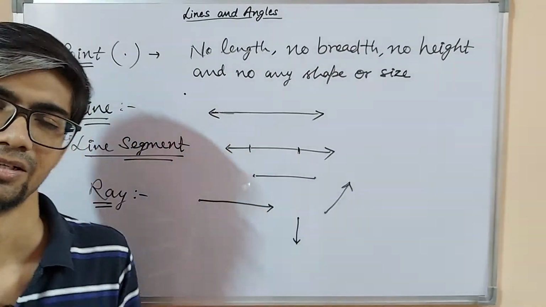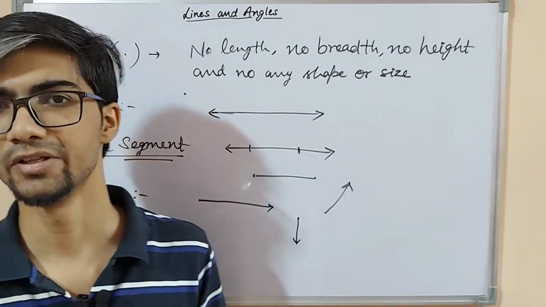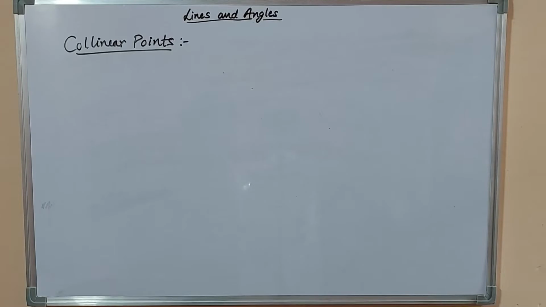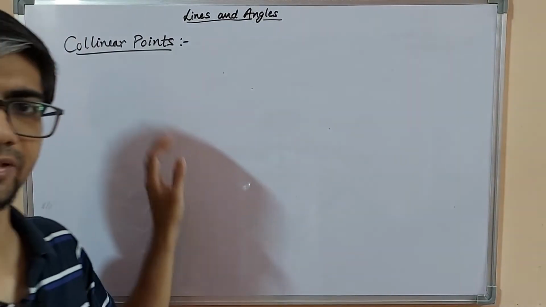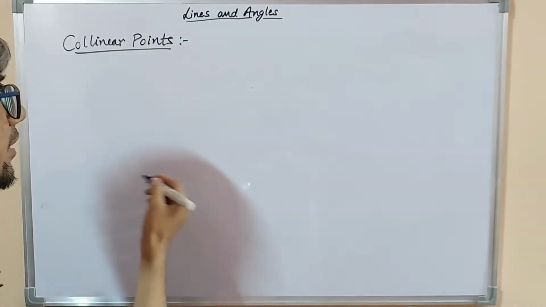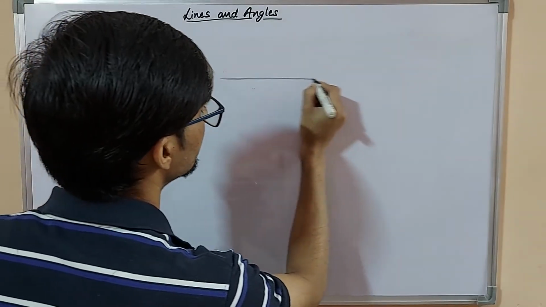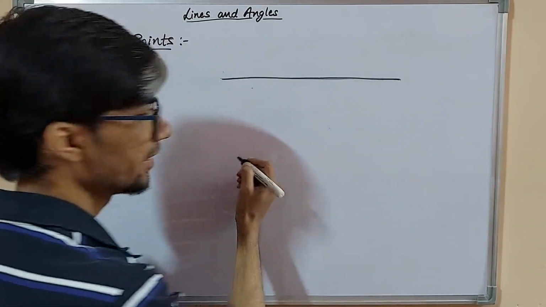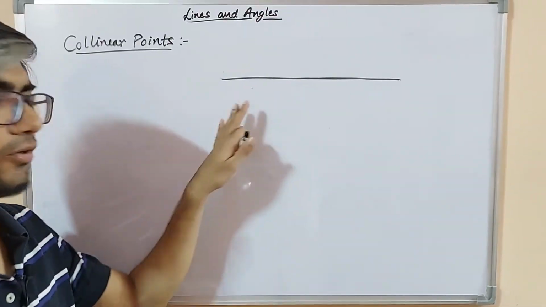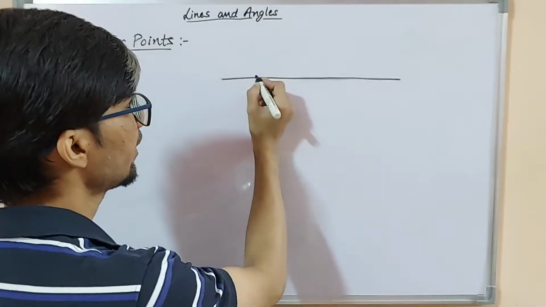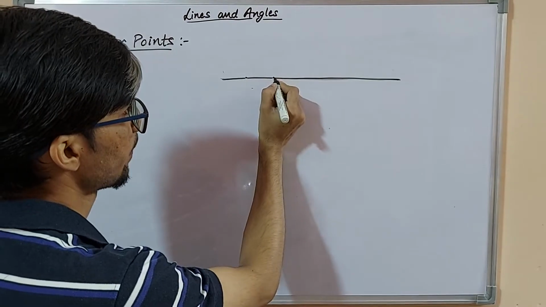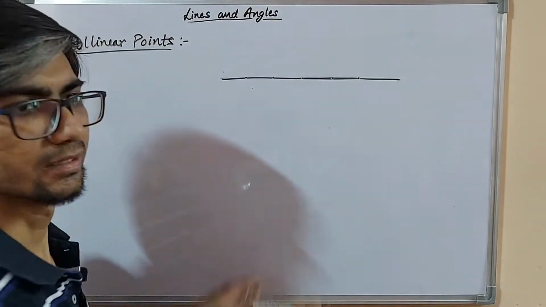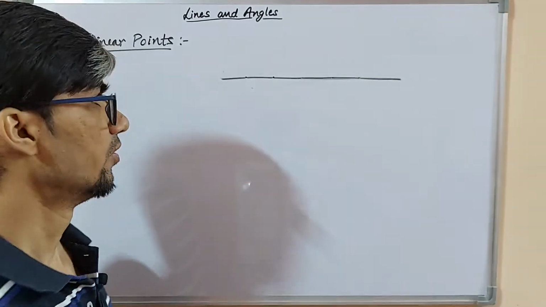Now we will discuss collinear points. What are collinear points? This is a straight line, and if three or more points lie on the same straight line like that, then we call them collinear points.